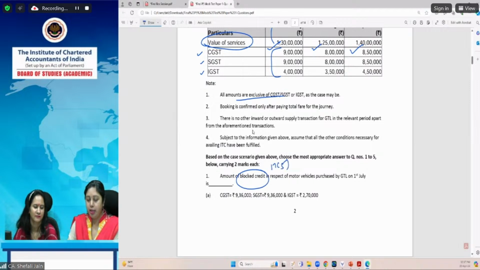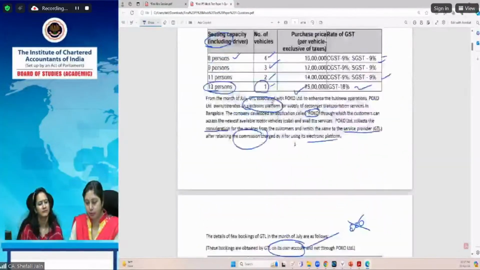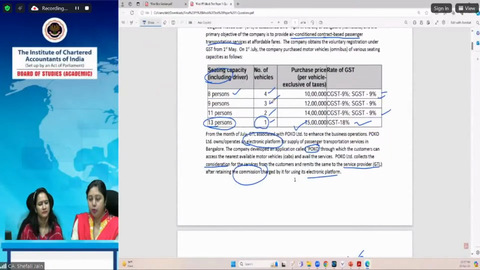Okay, we have been given 4 options, but before that we'll go to the relevant area where we can get the information regarding the blocked credit. We have already seen that on 1st July he purchased certain machinery, certain motor vehicles. Now the question is asking what is the amount of the blocked credit in respect of the motor vehicles purchased on 1st July.